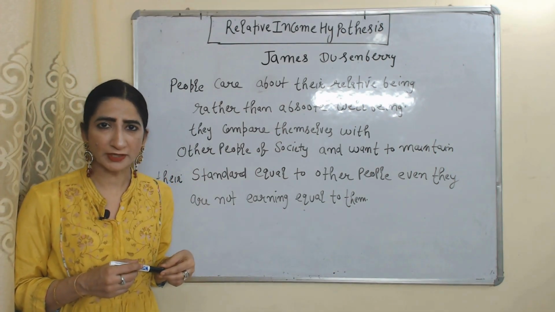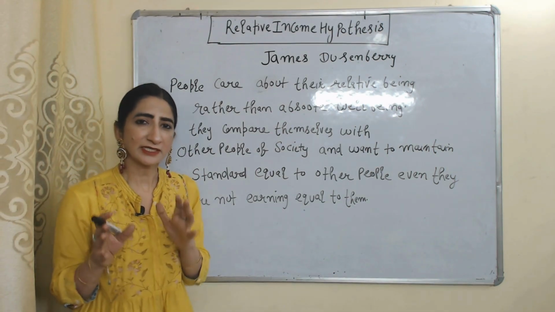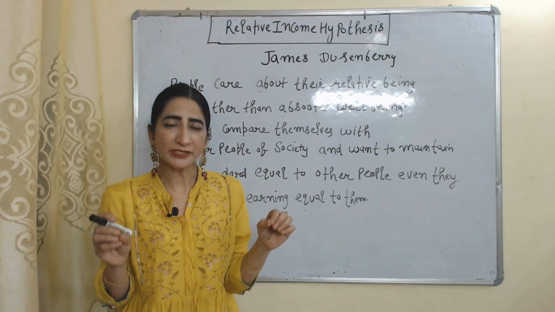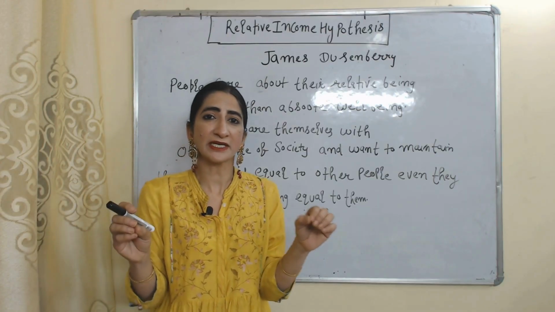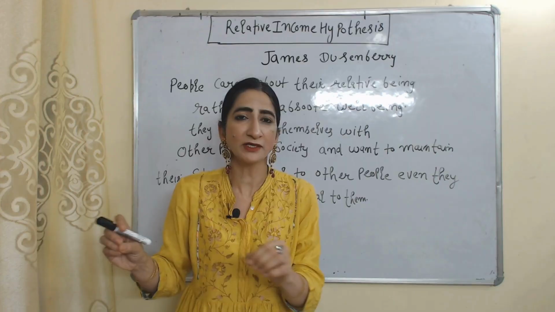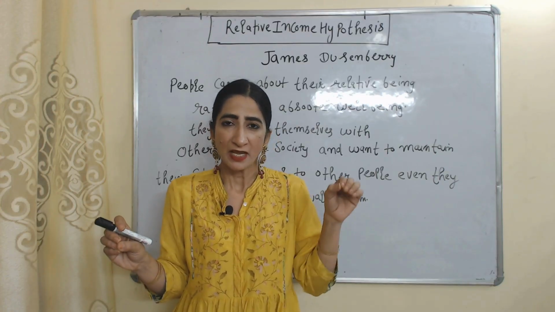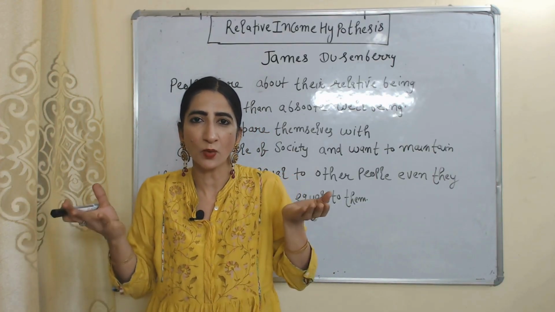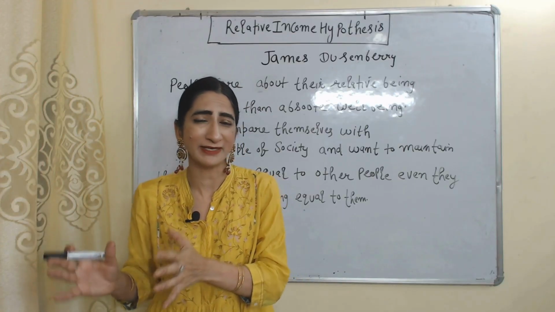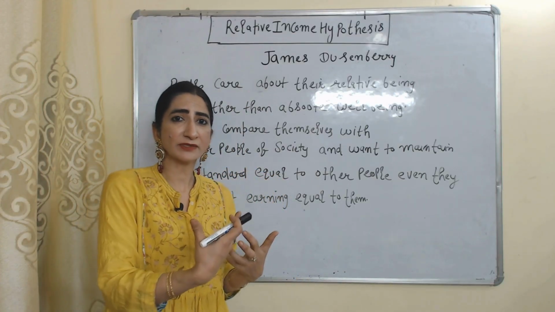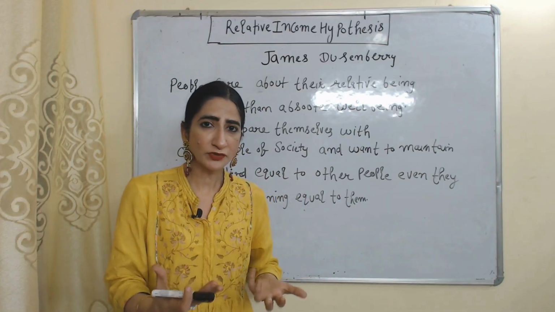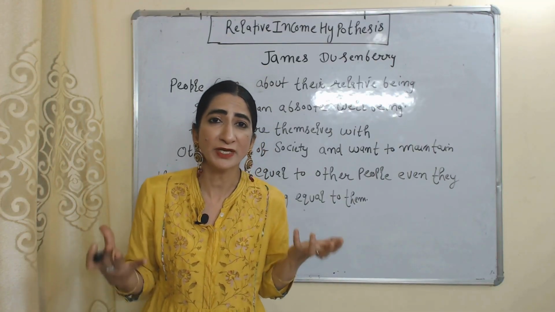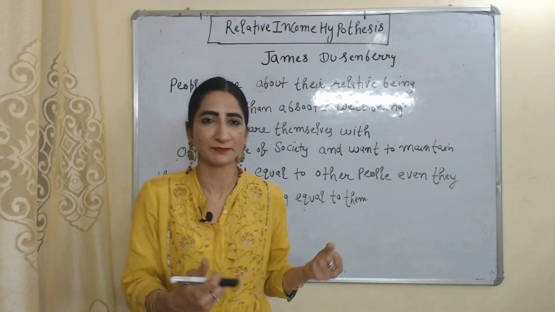Now we are going to talk about relative income hypothesis. This hypothesis is given by James Duesenberry. According to this hypothesis, people care about their relative well-being, not absolute well-being. That means we compare ourselves with other people and we want to maintain our standard of living equal to other people of society, even if we are not earning equal to them.